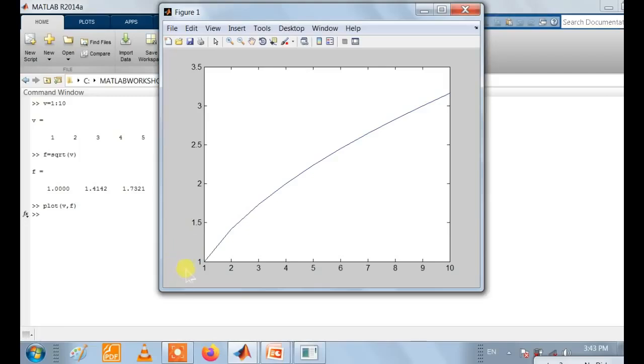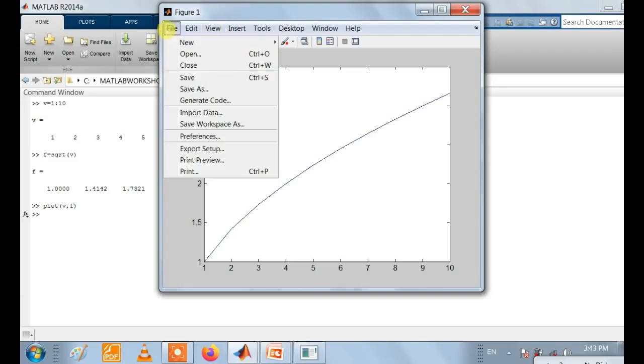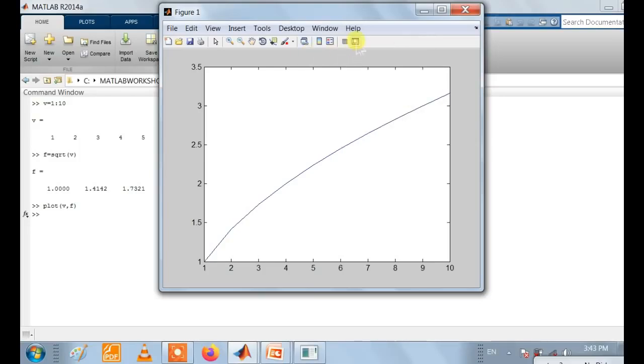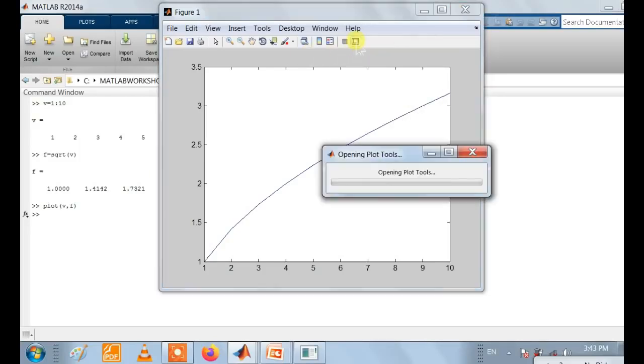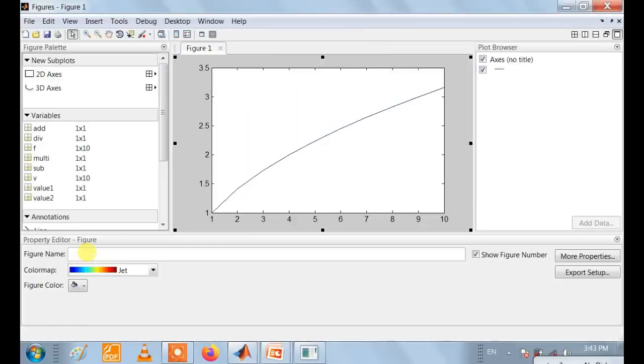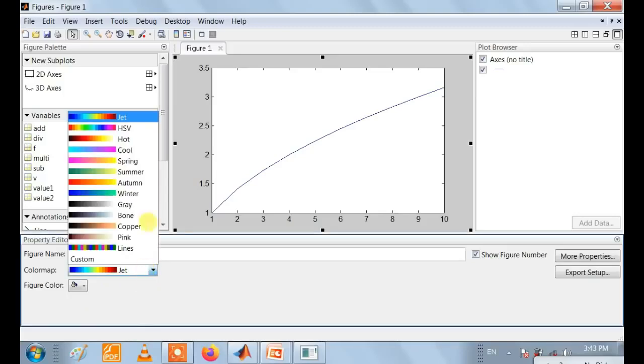If we are representing two variables in graphical manner, that graph will appear in the figure window. This figure window also has multiple tools. We can insert the text using insert T. We can view. There are multiple menu bars available for the figure window. The important one is this show plot tool. In this tool we can format our graph with some color.